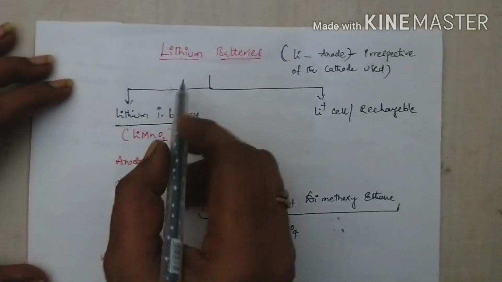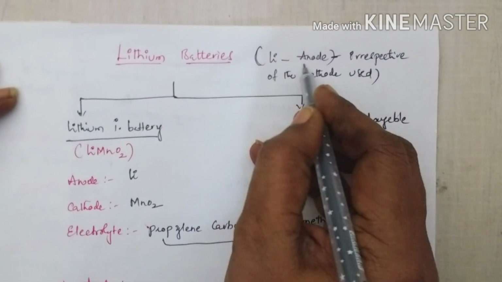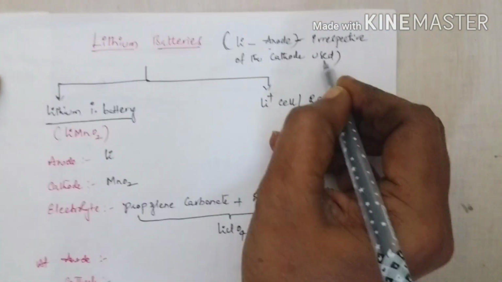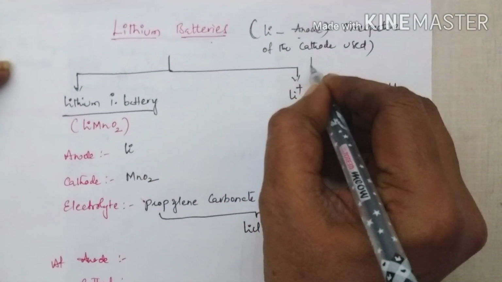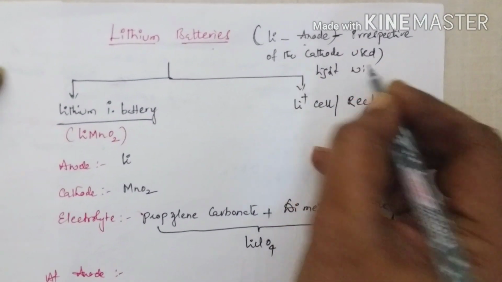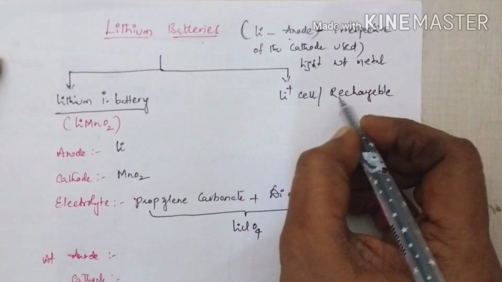Students, today we are going to discuss lithium batteries. The batteries which consist of lithium as anode, irrespective of the cathode, are called lithium batteries. Lithium is a lightweight metal, hence they are widely used in mobile phones.